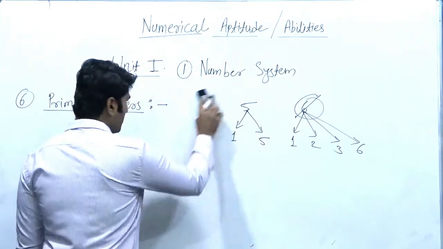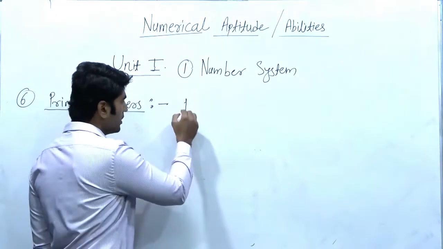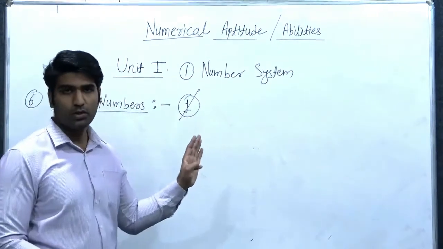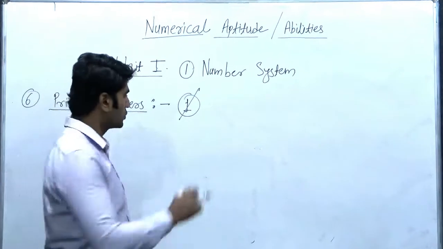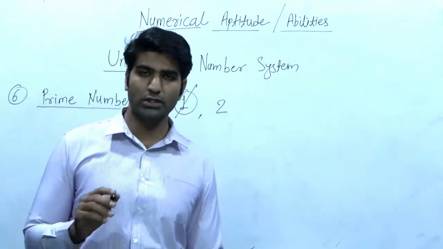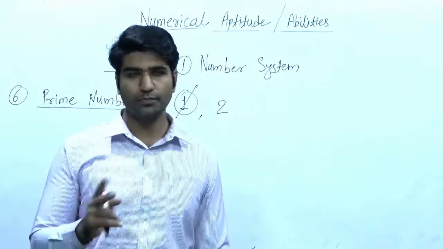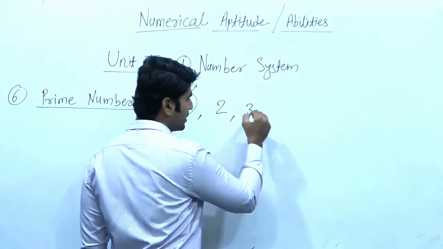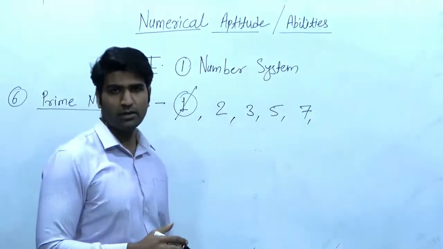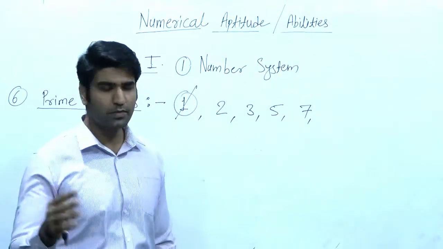So what is the first prime number? Remember, 1 is not a prime number. Remember, I have written it and also cut it down. So first prime number is 2. Though it is an even number, it is still a prime number because it has only two factors, 1 and 2. Then the next prime number is 3, then 5, then 7, then 9? No, 9 has three factors, 1, 3 and 9. So it should not be divisible.